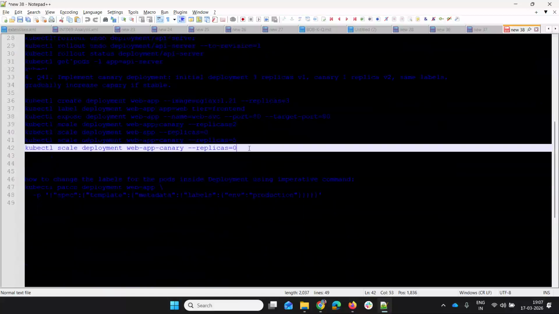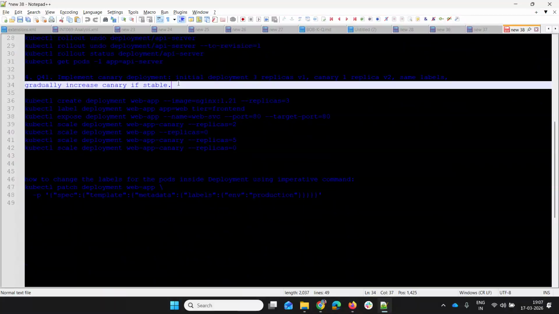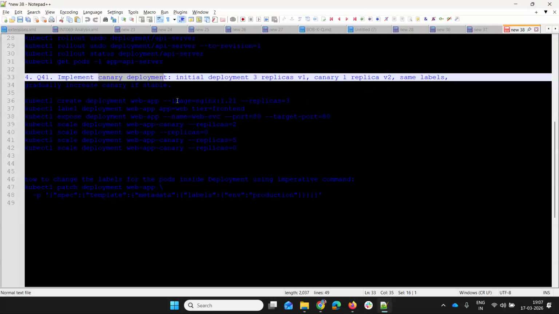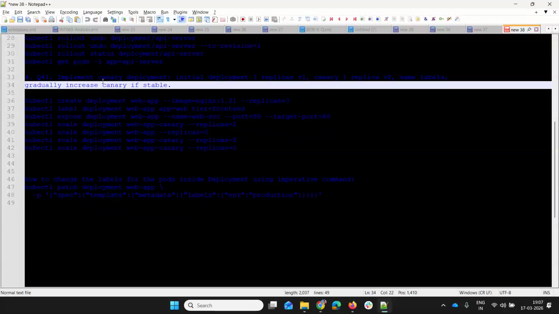Hi. So now I'm going to show you how to solve one of the problems which I've selected. This is related to deployments and scaling the deployment. This question mentions that we need to implement the Canary deployment over a deployment we already have. A Canary deployment is a deployment side by side with another one, which is a copy of the previous one, and we need to reduce the traffic for the first deployment and increase the traffic to the second deployment.